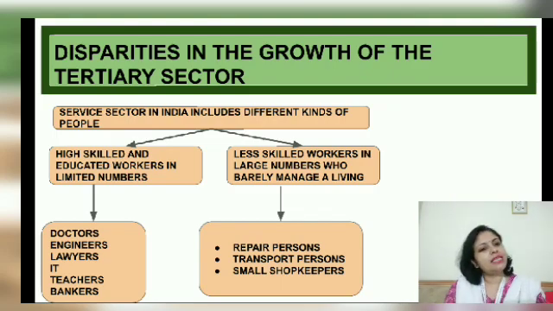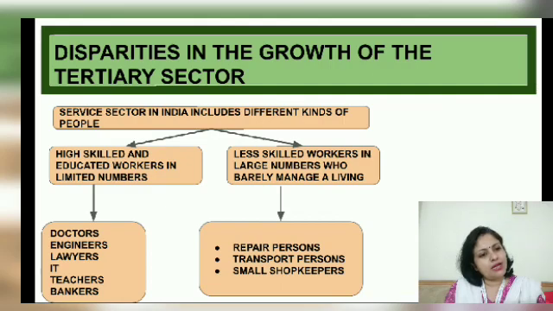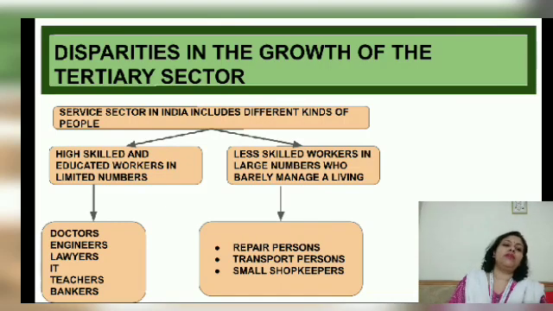So they are less skilled workers, the second type of people working in the service sector. Somehow they manage their living. They don't really get a good income, but they don't have any alternative choice. They are forced to work in this sector because they have no jobs in the agricultural sector, neither do they have any job in the secondary sector.